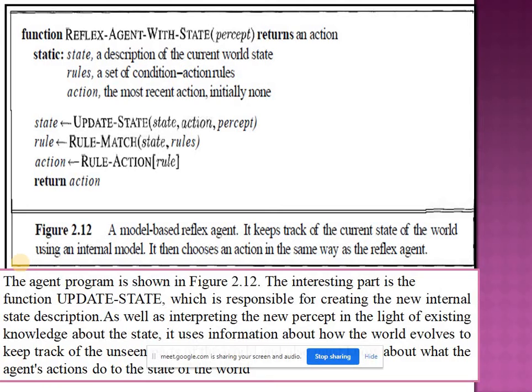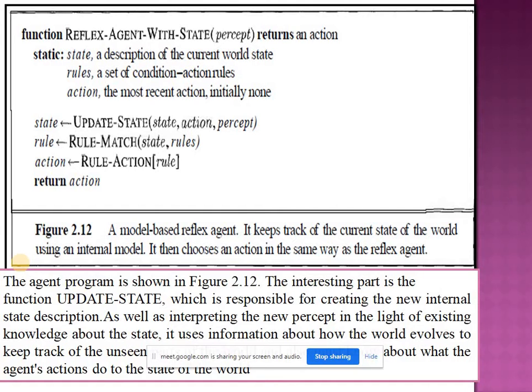Next, the interesting part is the function update state, which is responsible for creating the new internal state description as well as interpreting the new percept in light of the existing knowledge about the state. Means here it considers the existing knowledge. In the previous simple reflex agent, it was not considering the history or knowledge. It is not able to store the current data, but in model-based, it stores the current scenario, the percept history or current percept input, and updates the knowledge and uses that in